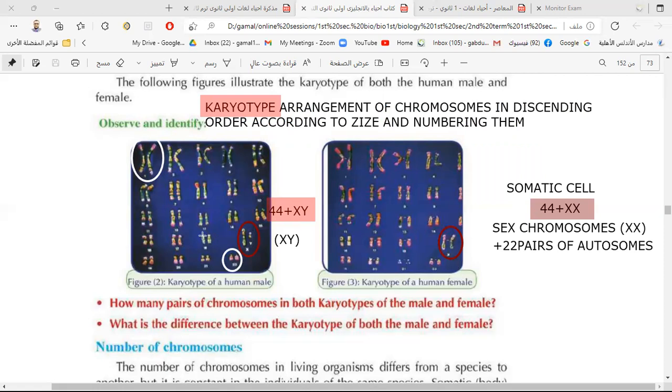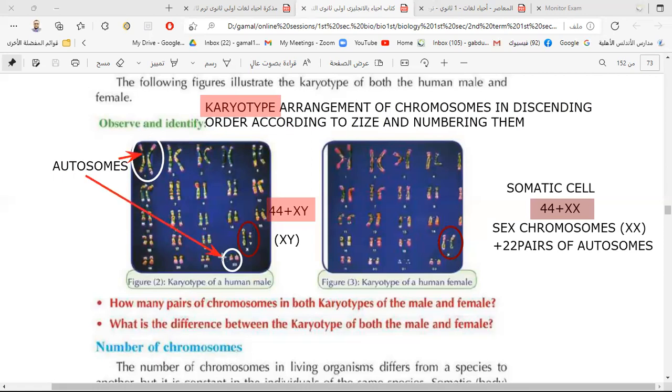So the first 22 pairs are similar. We call them autosomes. The first 22 pairs are called autosomes. This one, the first one here, is the biggest one, and the smallest one there.